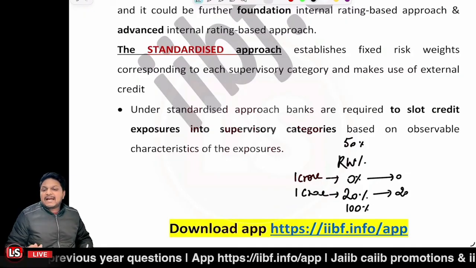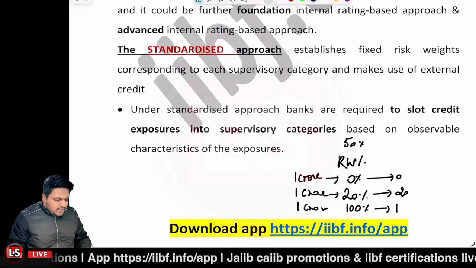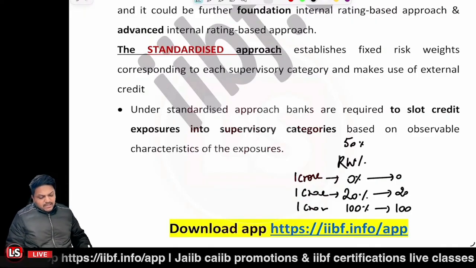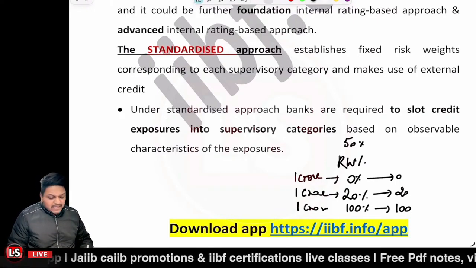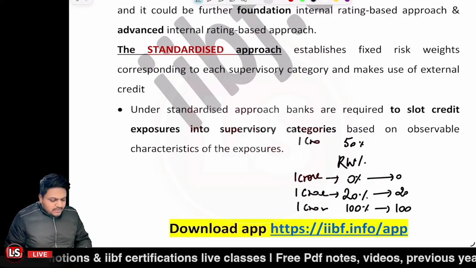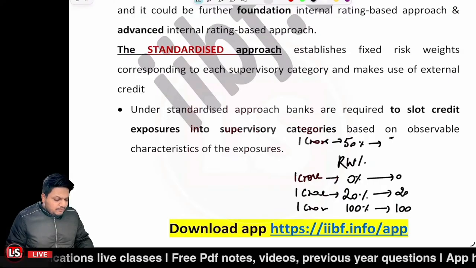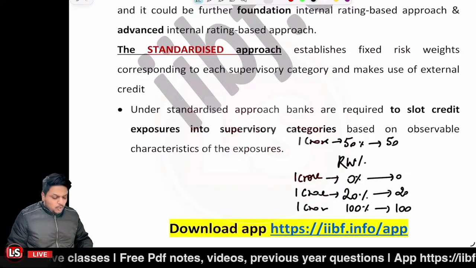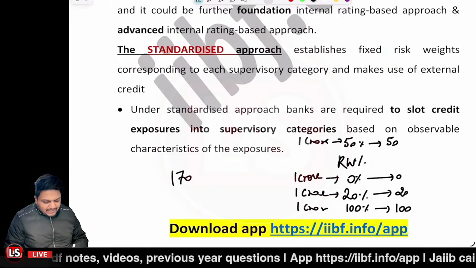Further, let's say case I have given 1 crore of the loan to the PSUs. Now in that scenario, it will be 100 lakh, that is 1 crore itself. And further, if I say that I have loan up to rupees 1 lakh against the gold and silver amounting rupees 1 crore, then the risk weighted asset would be equal to 50 lakh. So if I'll be taking the total of the same, it will be coming out to be 170 lakh, right?